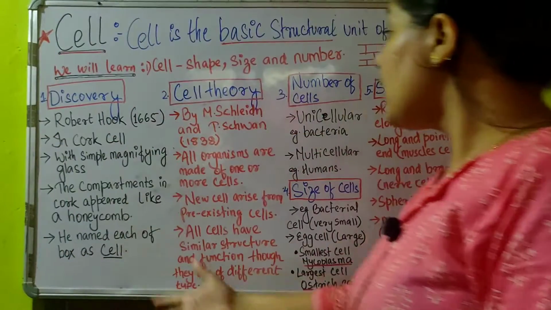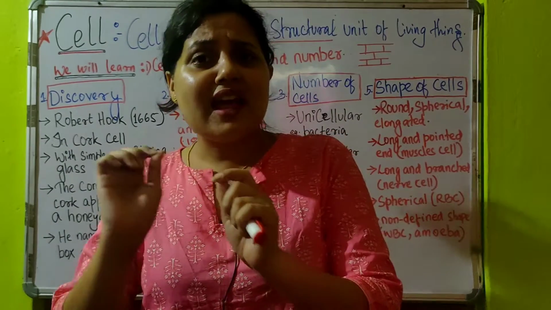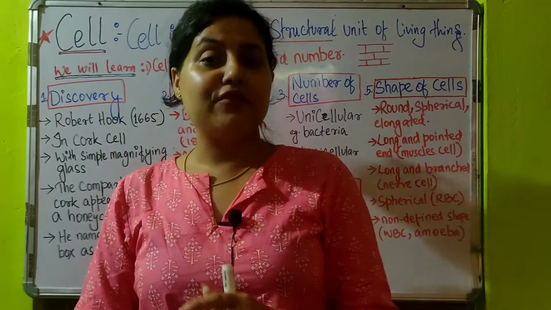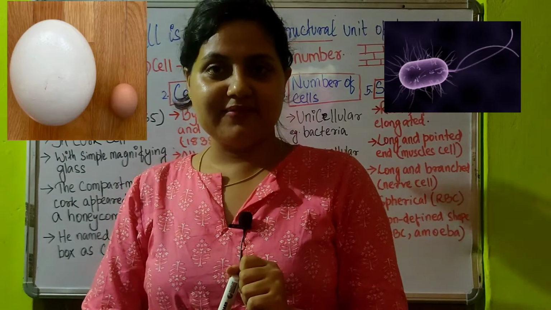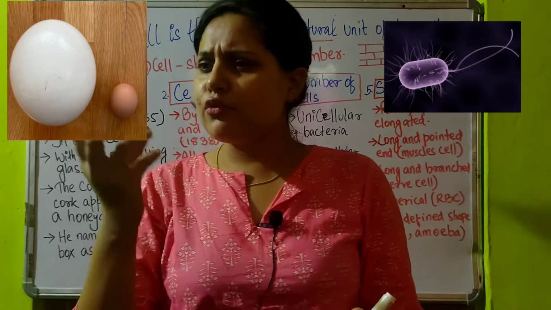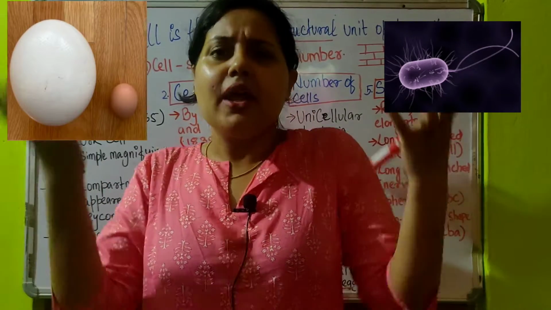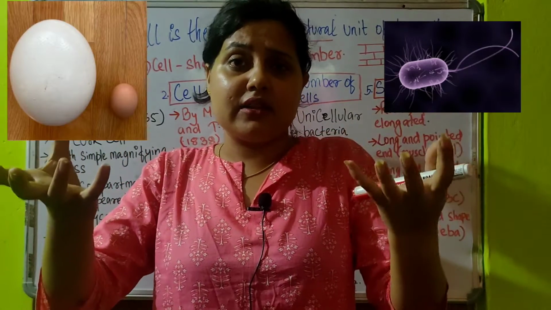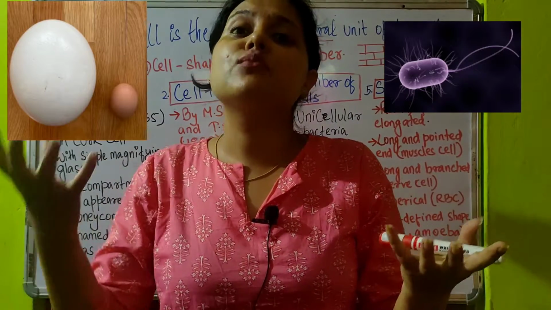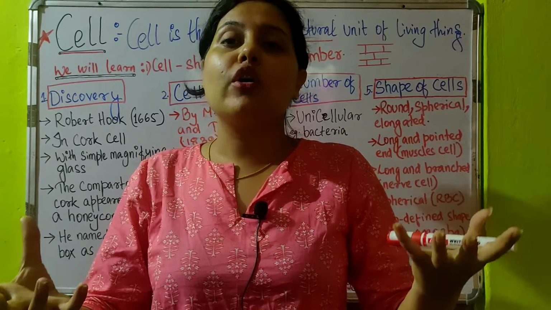Now coming to the next part, that is the size of the cell. The size of cells differs depending on their function or the type of the cell. For example, you take one egg. You can see an egg, you can feel an egg, you can eat an egg, isn't it? Can you see bacteria? Can you feel bacteria? Can you eat bacteria? No, right? That means the same kind of cell, a single cell, some can be big and some can be small, depending on their type.